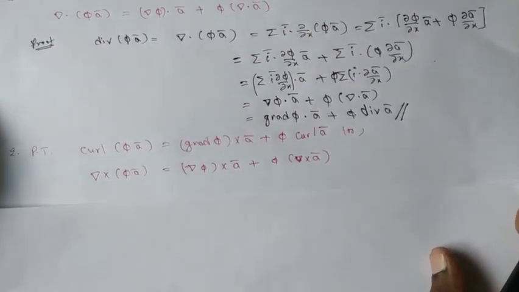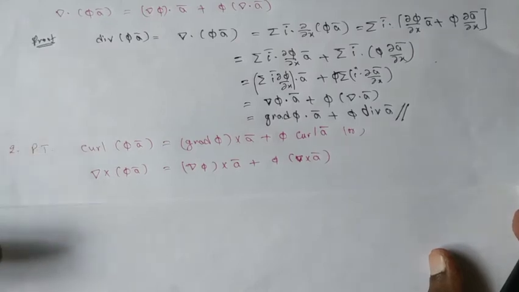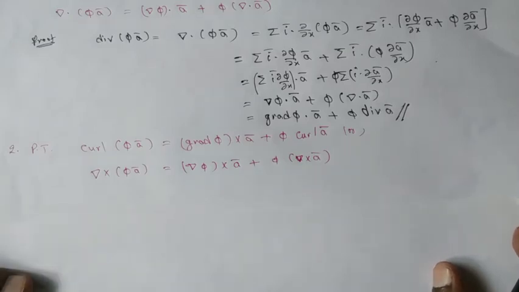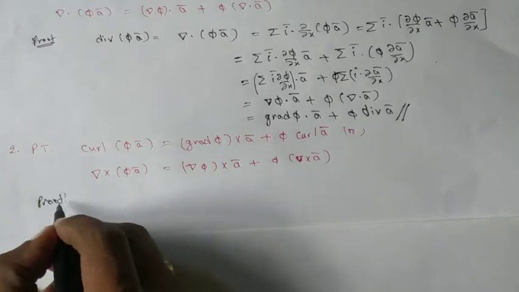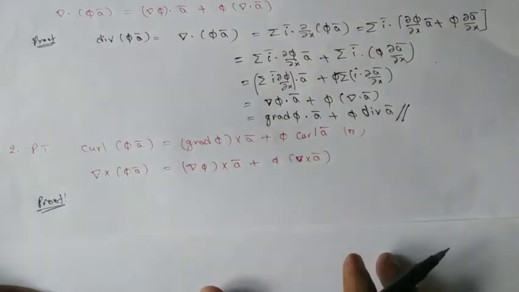The next statement is curl phi a bar equals grad phi cross a bar plus phi into curl a bar, or del cross phi a bar equals del phi cross a bar plus phi del cross a bar. This is also very easy, just using the logic used in the previous problem.